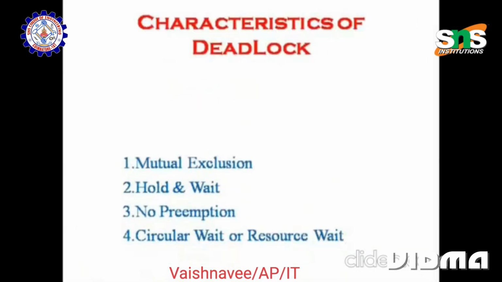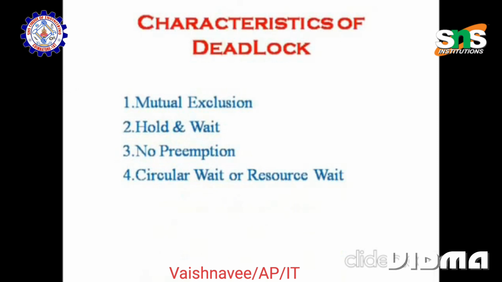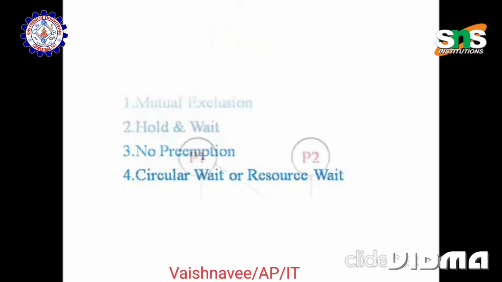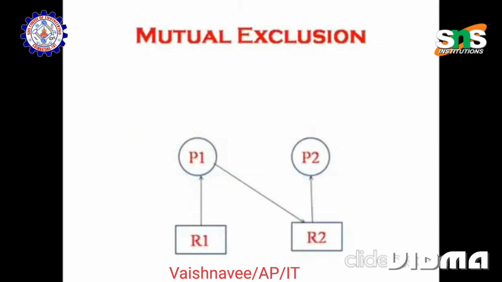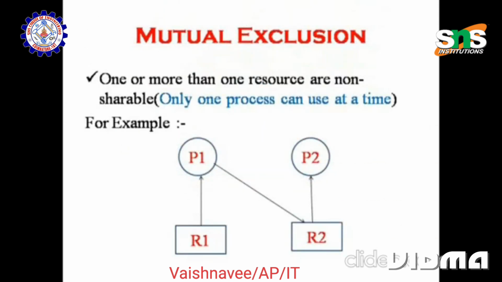So let us see the characteristics of deadlock. There are 4 characteristics: mutual exclusion, hold and wait, no preemption, and circular wait or resource wait. First, let us see about mutual exclusion. One or more than one resources are non-shareable, so only one process can use a resource at a time.